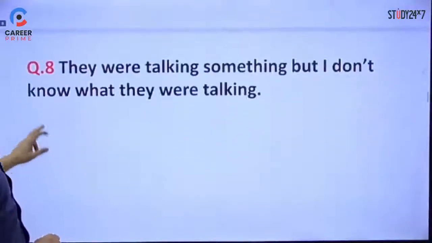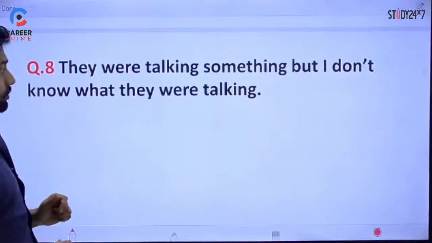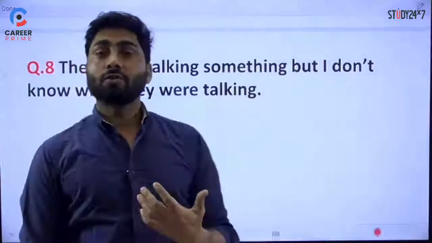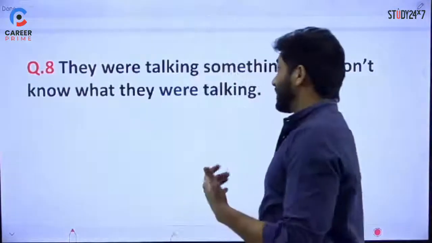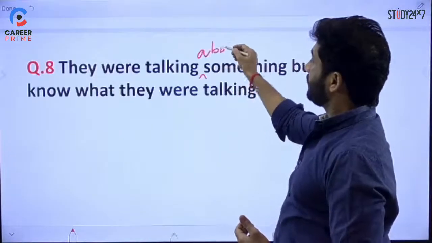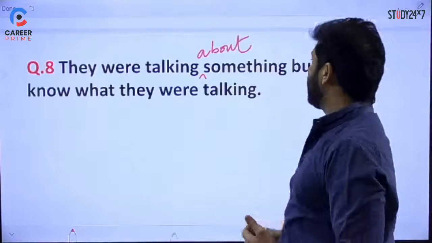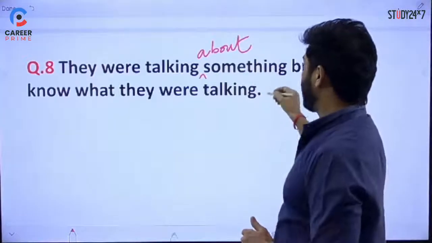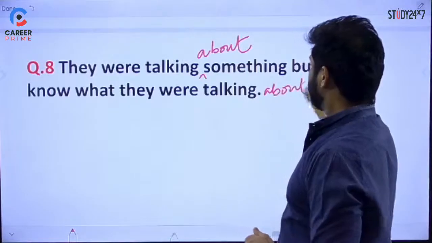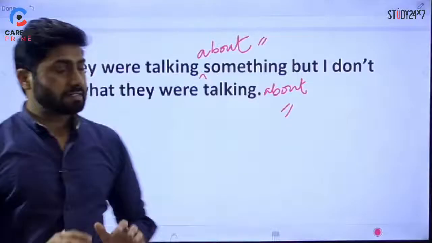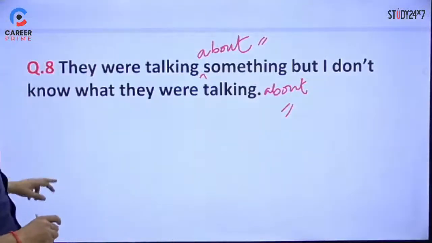If you move to the eighth one, they were talking something but I don't know what they were talking. You talk about something. So they were talking about something but I don't know what they were talking about, again, right? So in both places this is the correction. That's all. Now the sentence is correct. Now this is right.